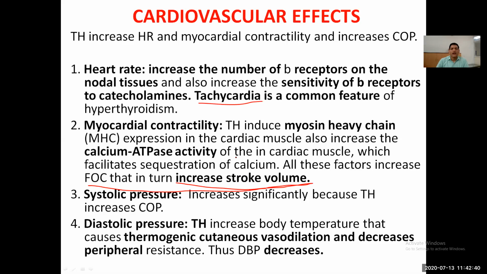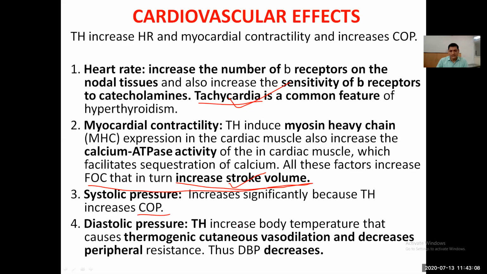So you all know that heart rate and stroke volume multiplied give the cardiac output. Cardiac output mainly depends on the stroke volume and heart rate. So if stroke volume increases, cardiac output increases. If heart rate increases, cardiac output increases. And next, the effect on blood pressure: it significantly increases the systolic blood pressure by increasing the cardiac output.